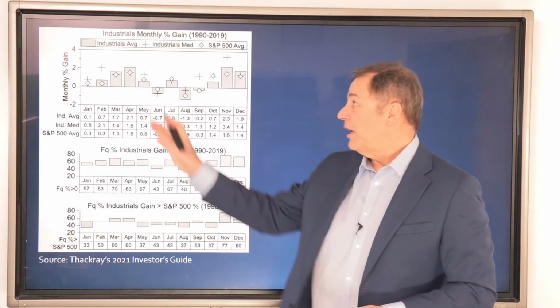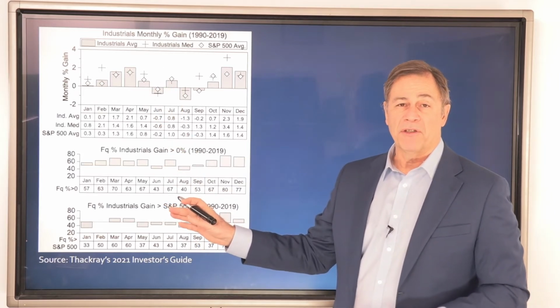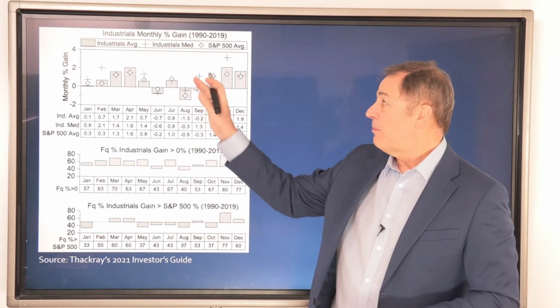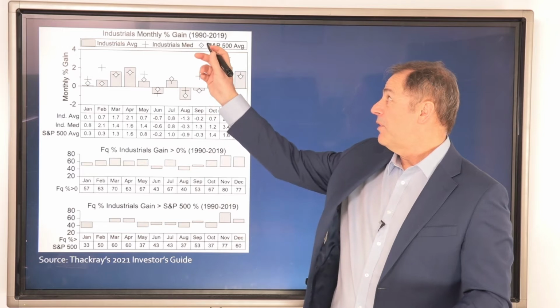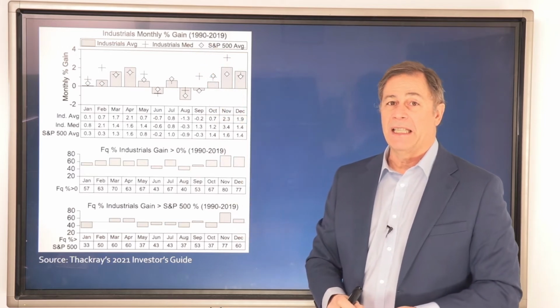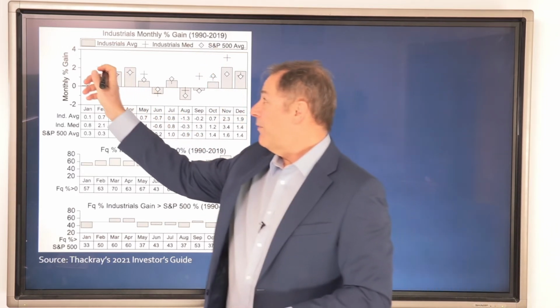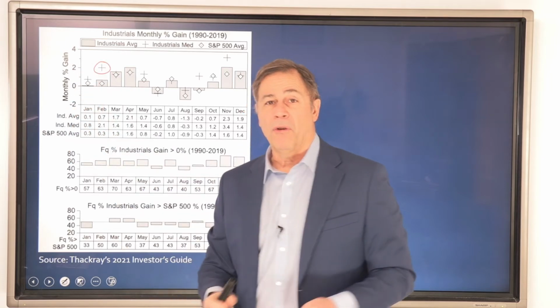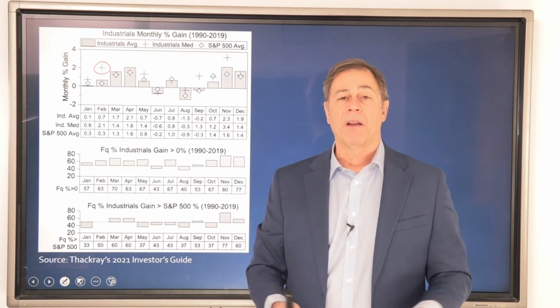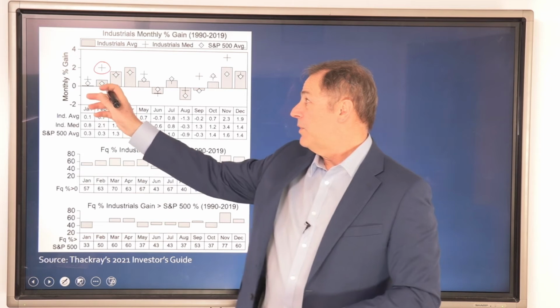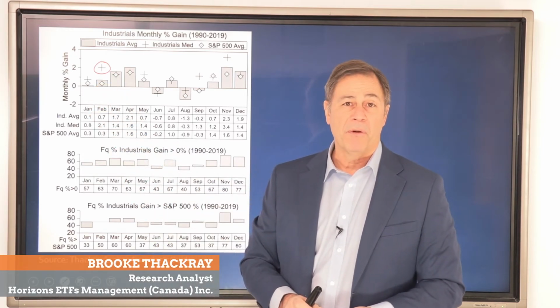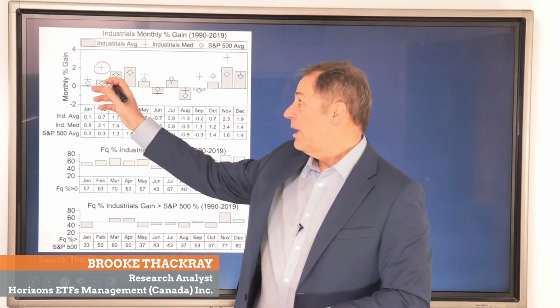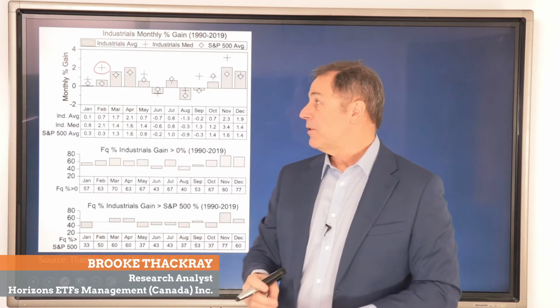So I pulled this chart here from Thackray's 2021 Investor's Guide, and this represents the performance of the industrial sector, and we compare it to the S&P 500. This is the time period from 1990 to 2019. If we take a look here in the month of February, you can see it tends to be strong. The cross represents the median for the industrial sector, which is substantially above the diamond, which is the mean for the S&P 500. The bar represents the mean for the industrial sector as well.